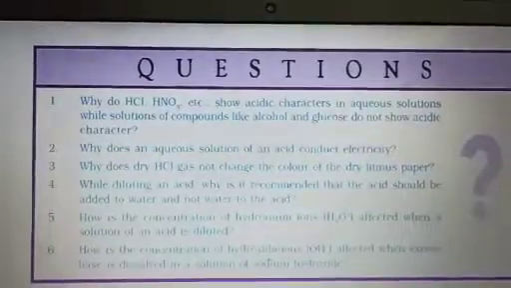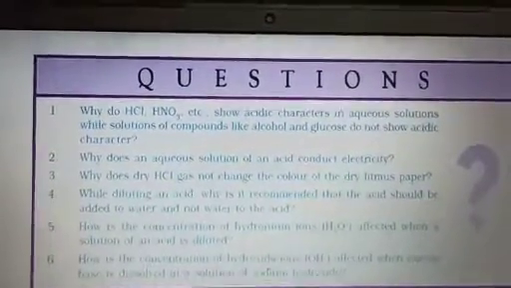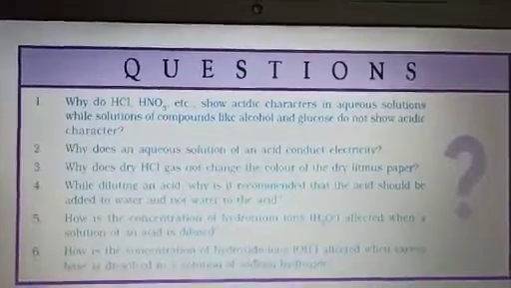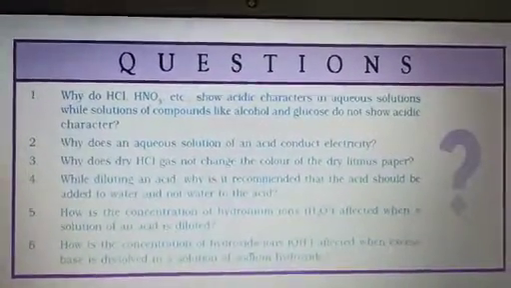That's all for today, and you have to do all these questions in your copy, as well as the reactions which were done. You will practice all the reactions.